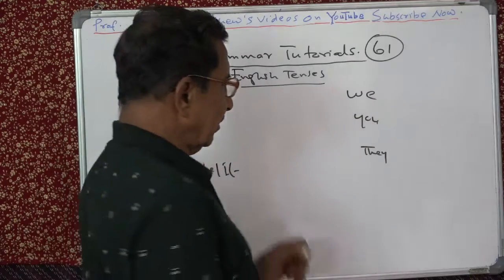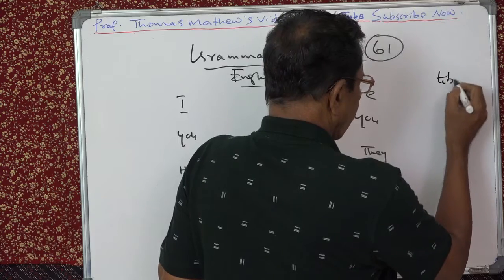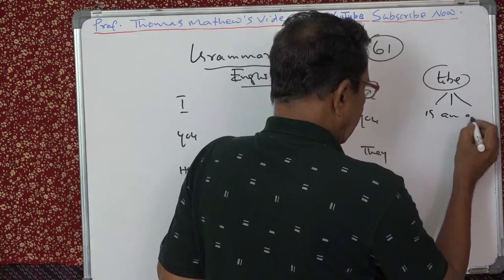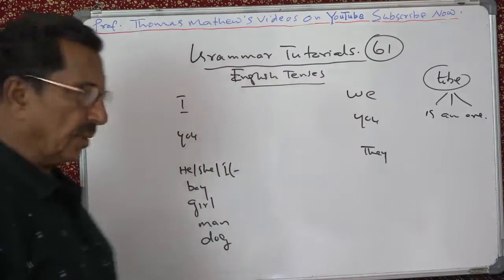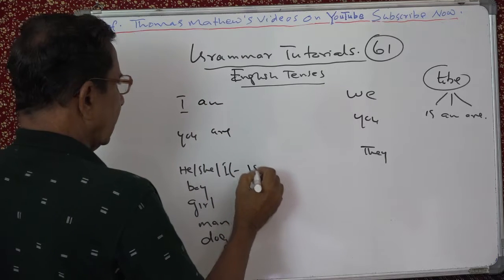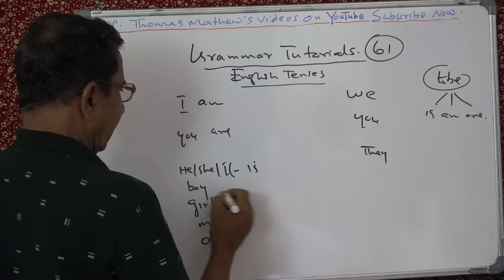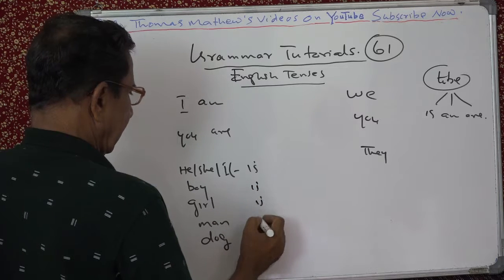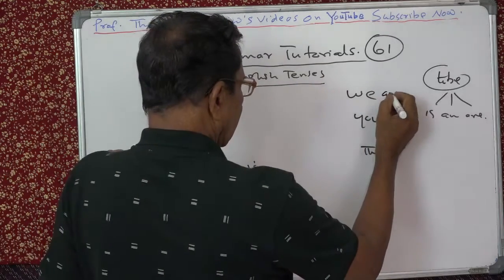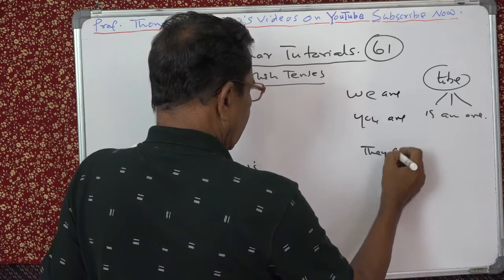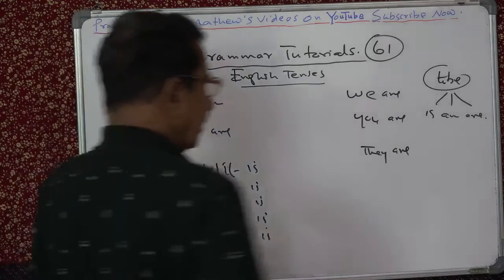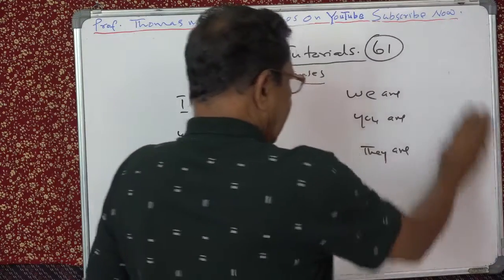And then yesterday we saw the verb to be. The verb to be has 3 forms: am, is, are. And we saw how to distribute. We say I am, you are, it is, boy is, girl is, man is, dog is. And we are, you are, they are. So this much we saw. Now just one more point, and then we will see a verb.